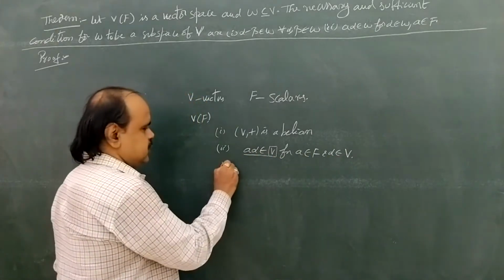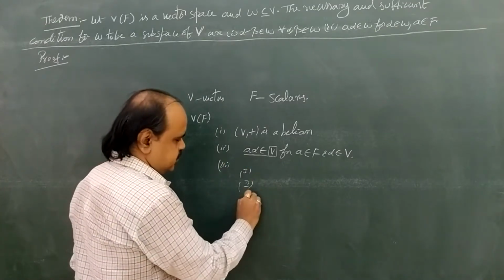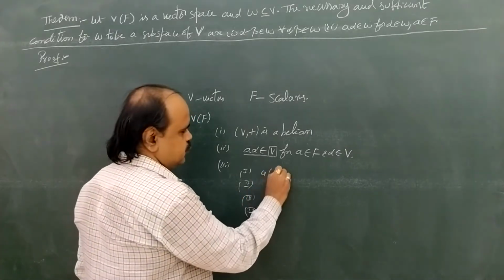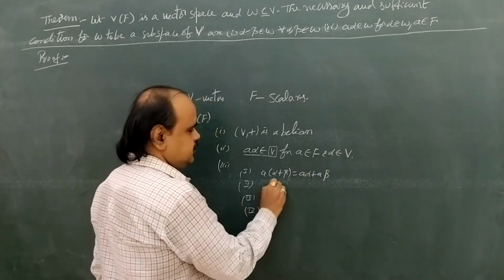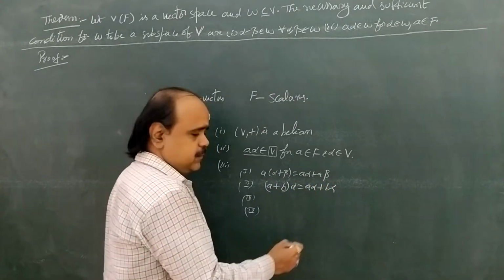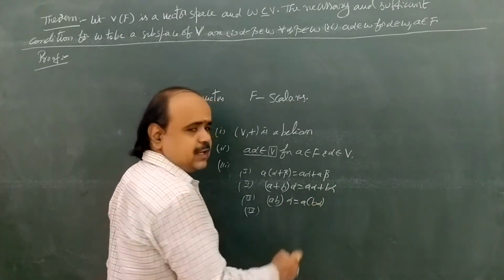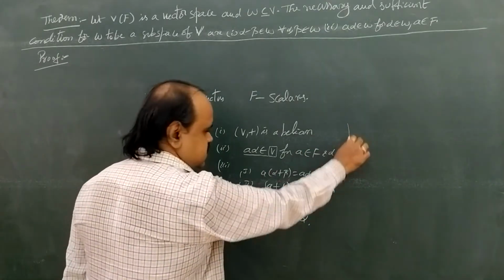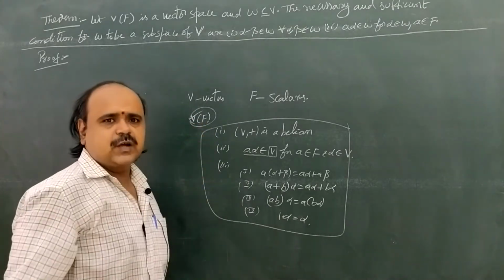And the last one, there are again four sub properties. What are they? a into (alpha plus beta) equals a alpha plus a beta. (a plus b) into alpha equals a alpha plus b alpha. Next, (ab) into alpha equals a into (b alpha), and the last one is 1 dot alpha equals alpha. So if these conditions exist in capital V, then V over F is called a vector space.